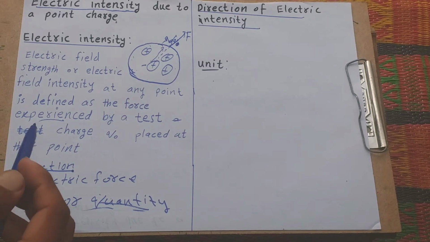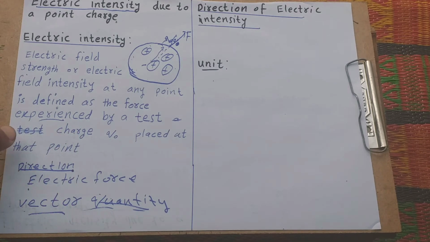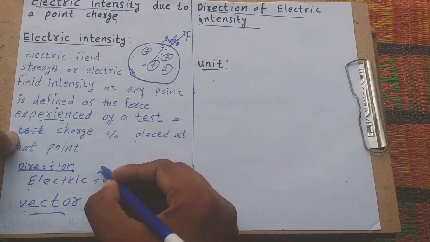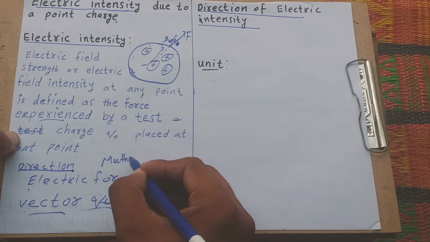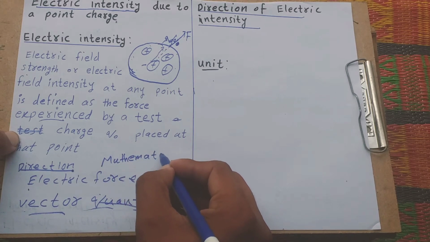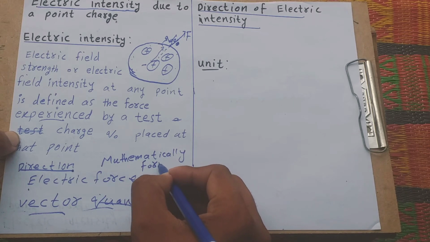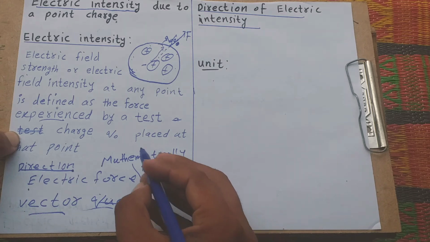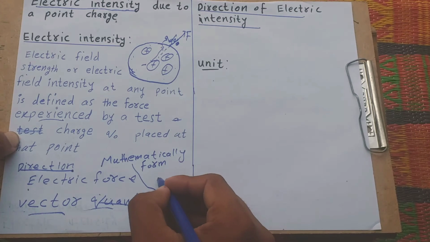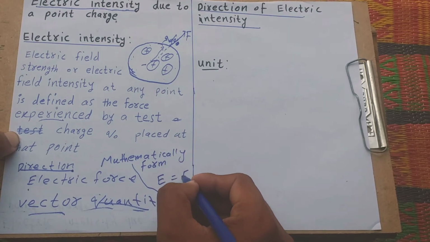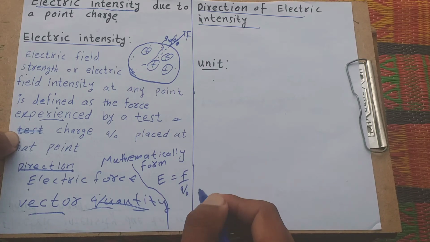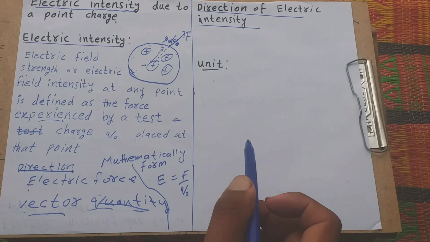How do we present electric intensity in mathematical form? Mathematically, the force observed is F over Q naught, which is known as the mathematical form of electric intensity.